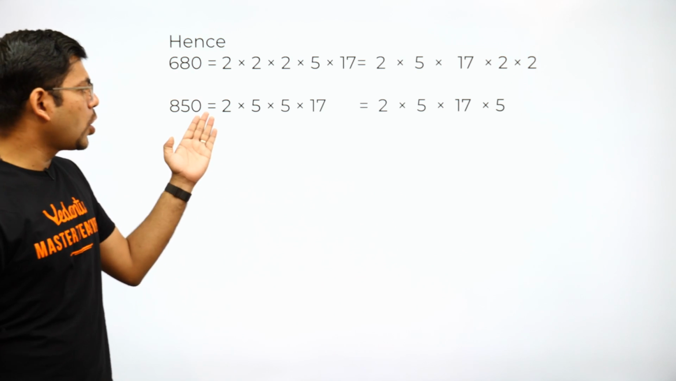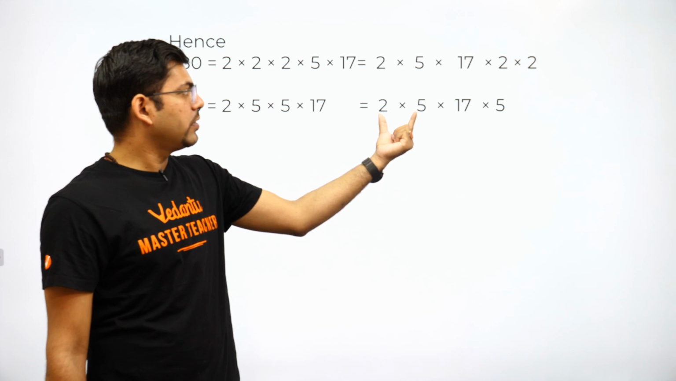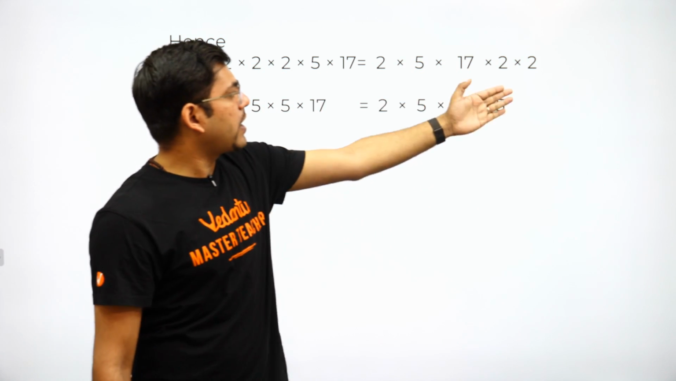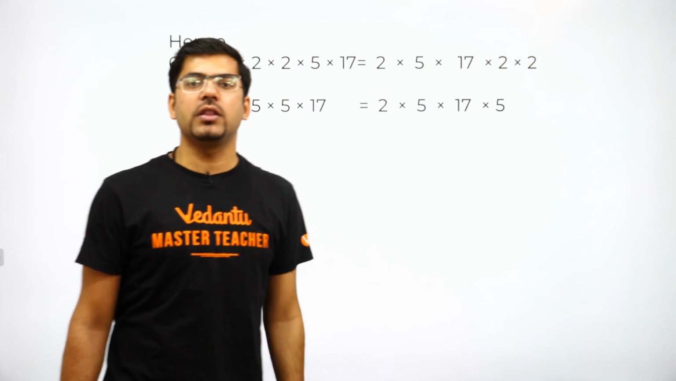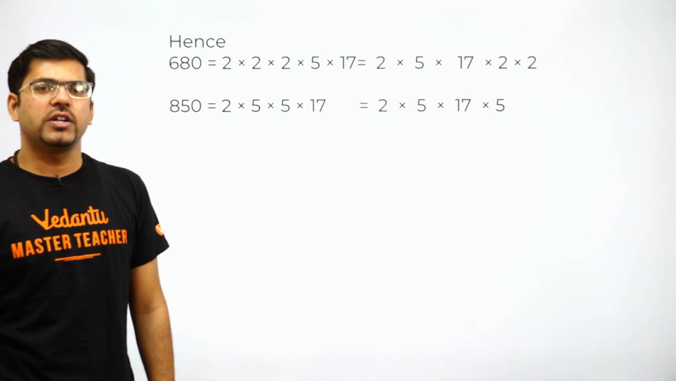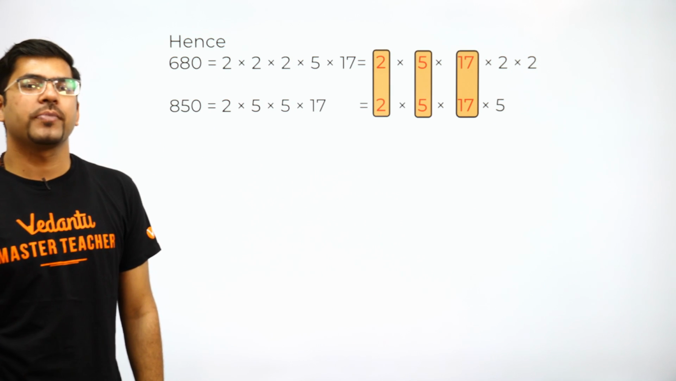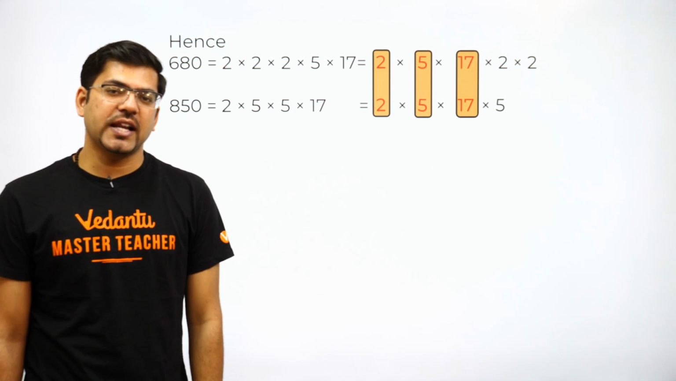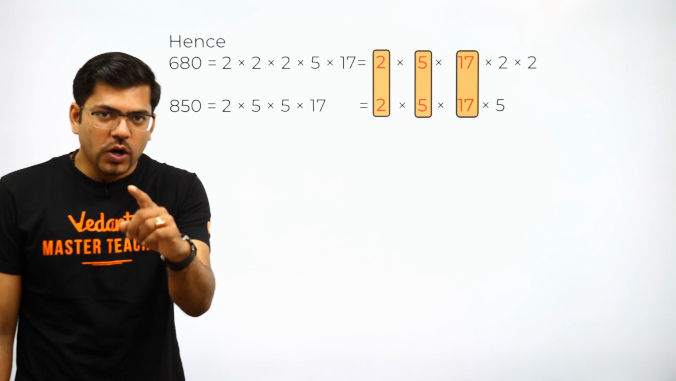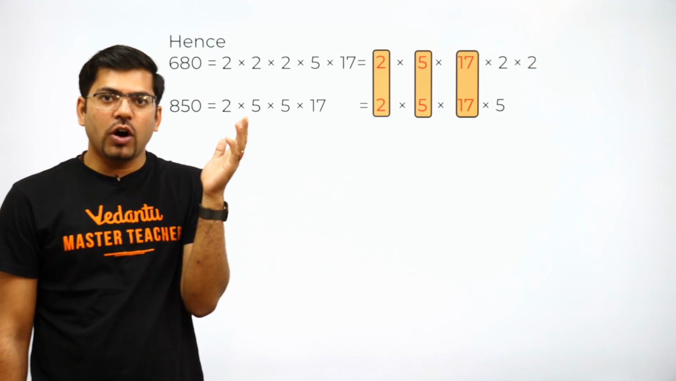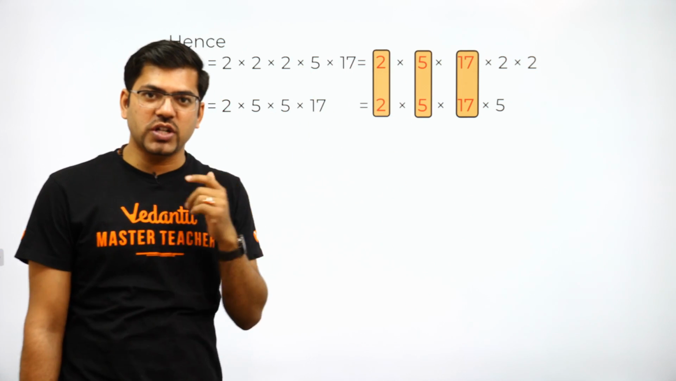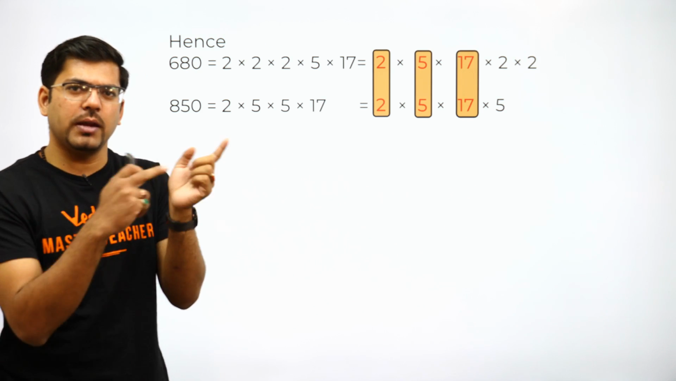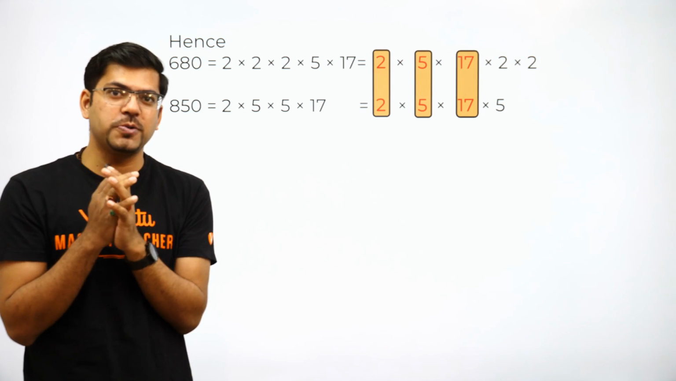So I have written the common parts here. See, 2 into 5, 2 into 5, 17, 17, and the remaining 2s and remaining 5s have been written in the last part. I have written it just to make the common parts line up. See, 2, 2 common, 5, 5 common, and 17, 17 common. And you know the kind of animations or pictorial representation I am using here, just imagine if you would be able to use the same thing in your examination copy, how beautiful it would be.